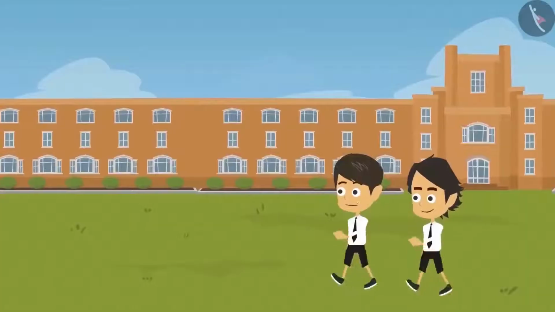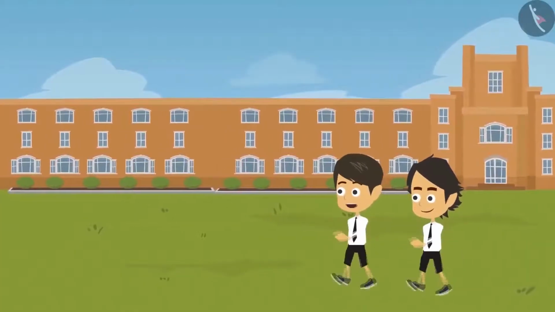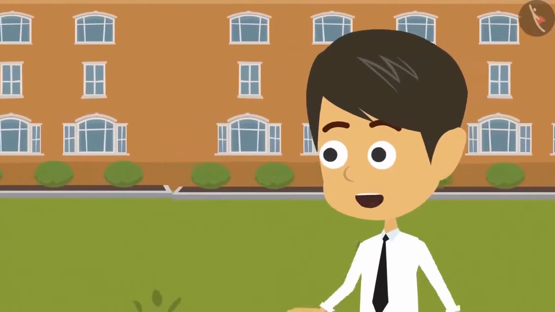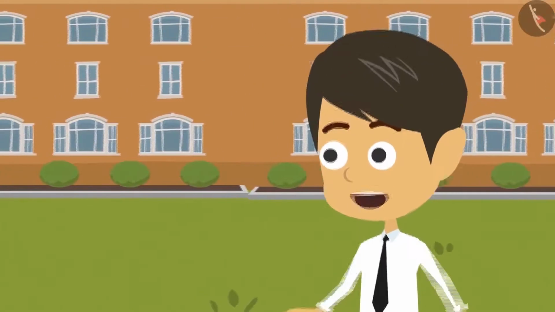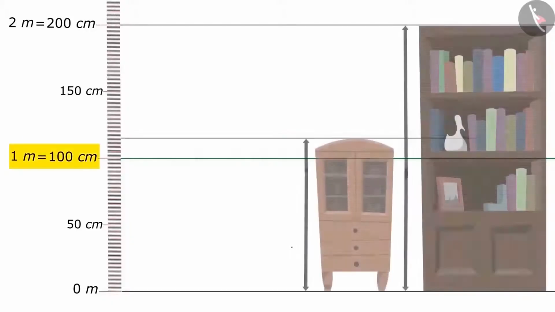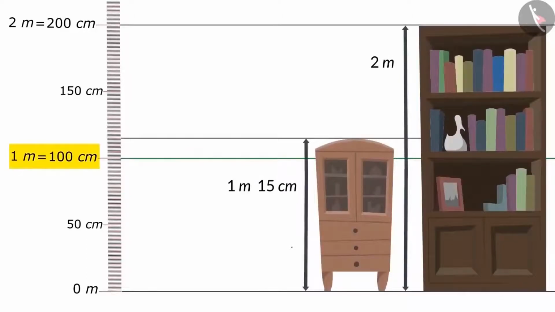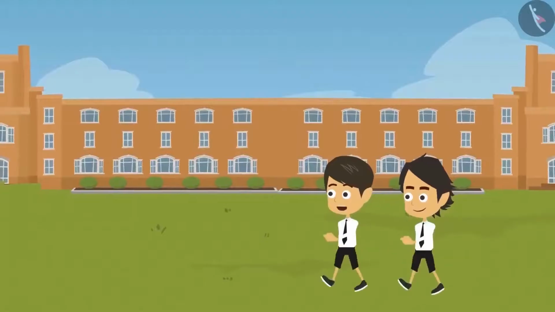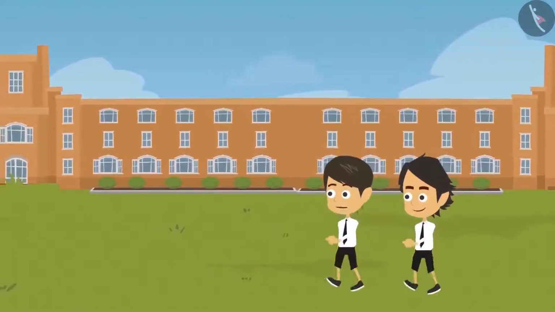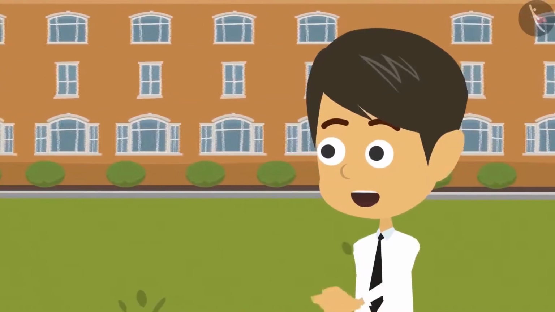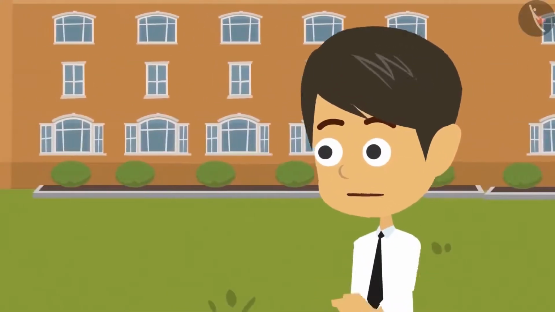Let's go. I am a little confused about centimeters and meters. What is the confusion? That is, which object's length is measured in centimeters and which objects in meters. The teacher had told us that objects with length more than 100 centimeters are measured in meters and objects with length less than 100 centimeters in centimeters. I know that, but how do we figure that out in our daily life? Which objects in our surroundings will we measure in centimeters and which one in meters?